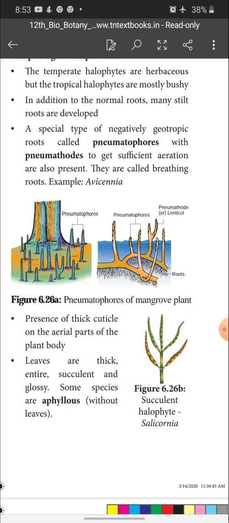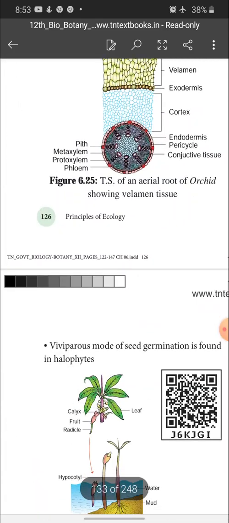Some species are aphyllous. Aphyllous means what? Without leaves. Okay, so leaves are thick. Entire means what? Full, there are no compound leaves, simple leaves. Succulent, it stores water, and glossy. Some species are aphyllous, meaning without leaves.